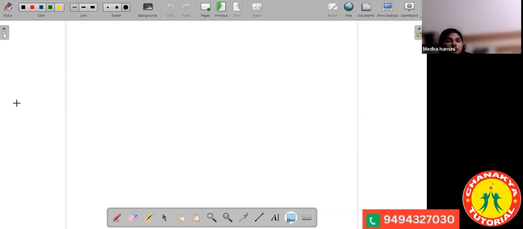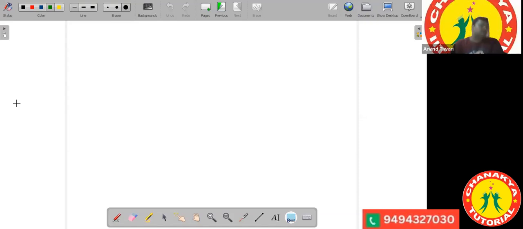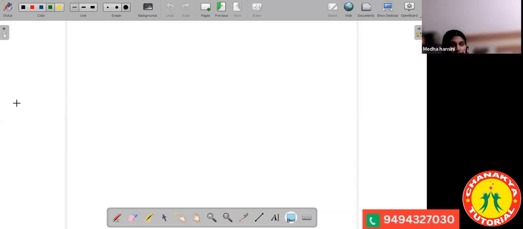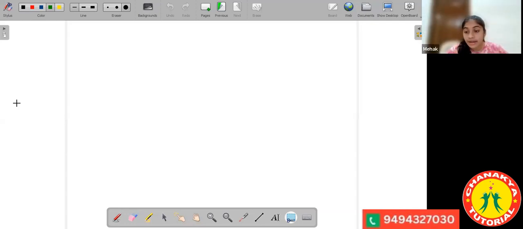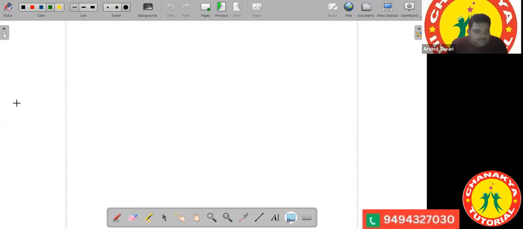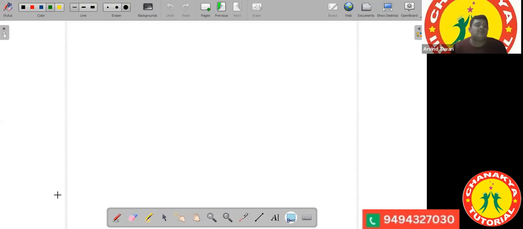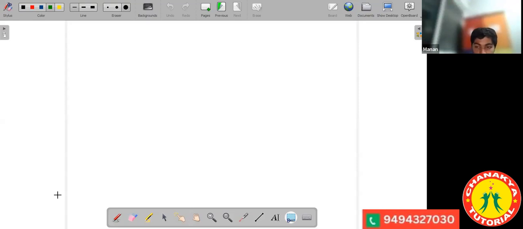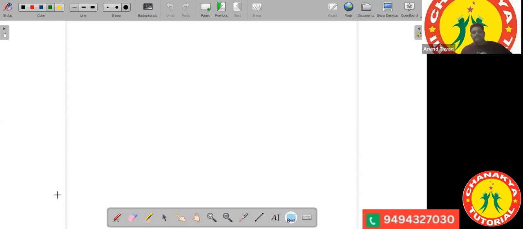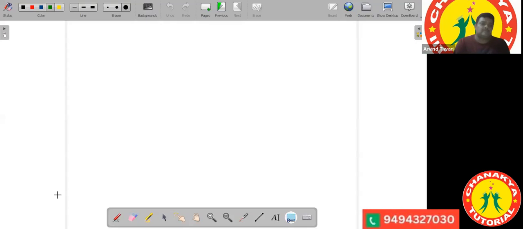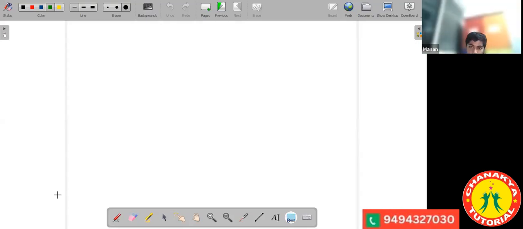Which is the organism that shows the process of regeneration? Yeah, Mehak. Sir, Hydra and Planaria. Yeah, Hydra and Planaria, right? Manan, which is the organism that reproduces by fragmentation? Spirogyra. Yes, sir. Fragmentation.